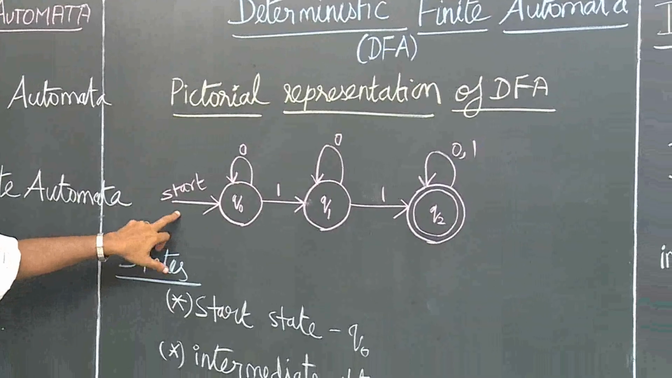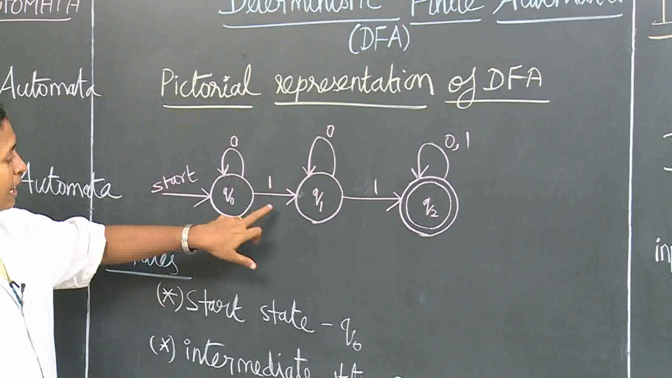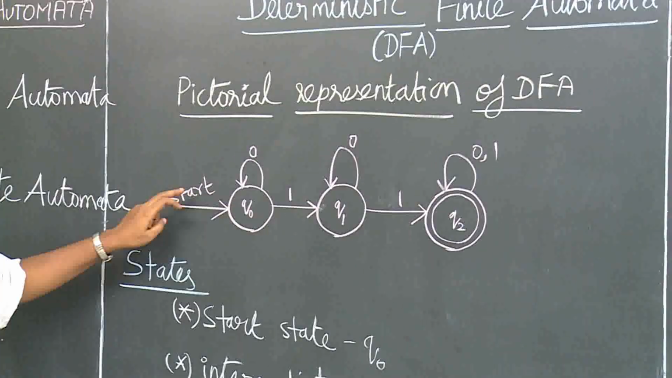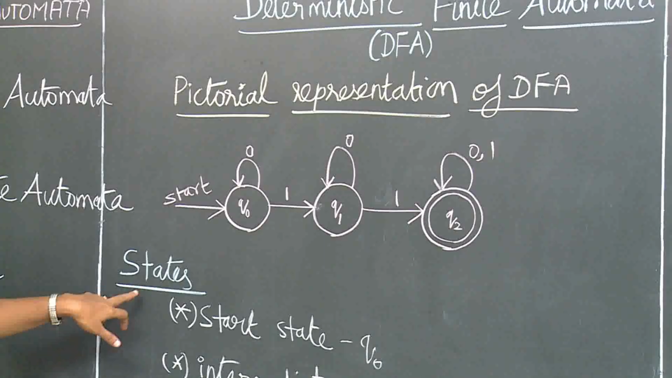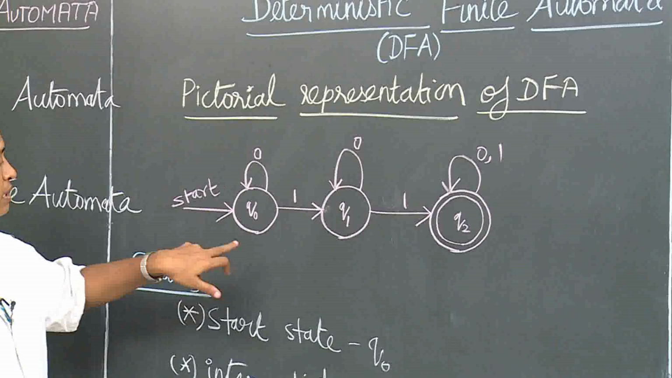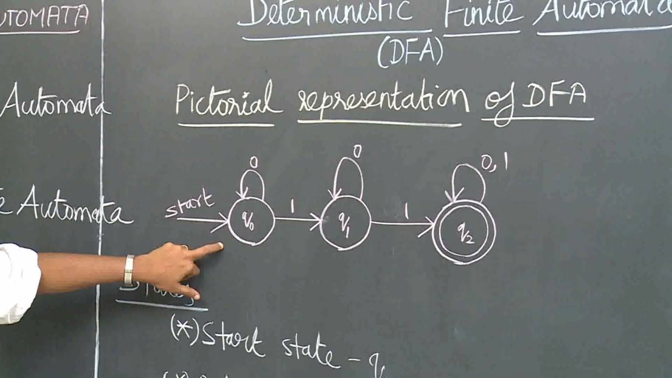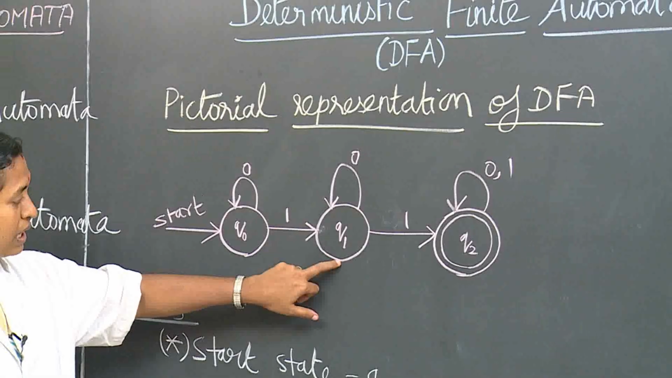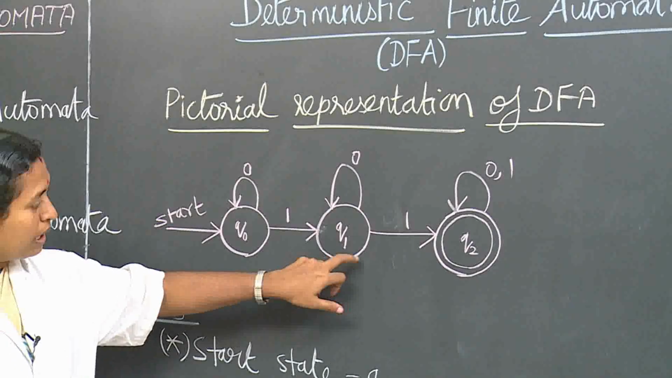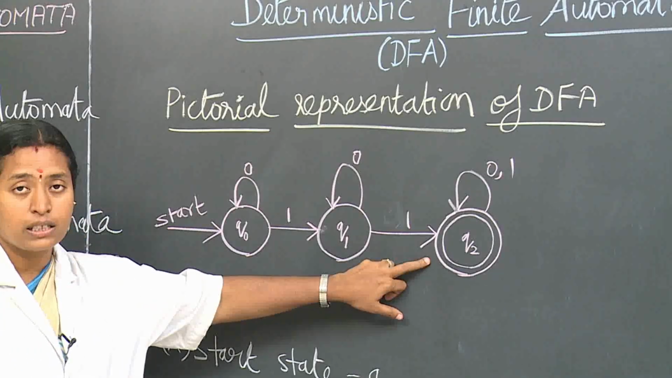Here we can see the states, arcs and input symbols. We can see one by one. First we can see the states. There are three types of states. One is the initial state or start state. Another one is the intermediate state, that is Q1 here. The last one is the final or accept state.